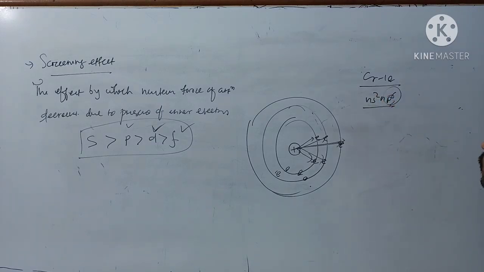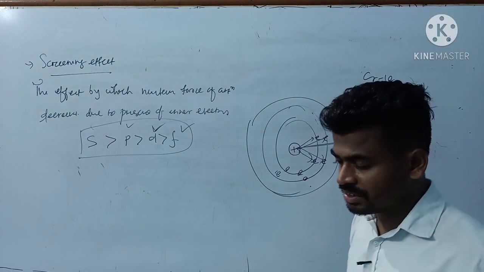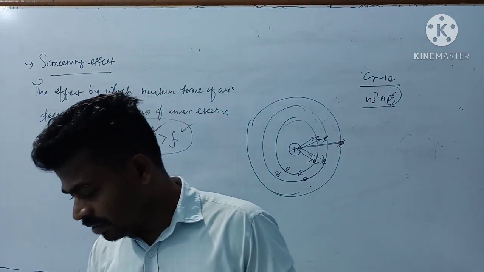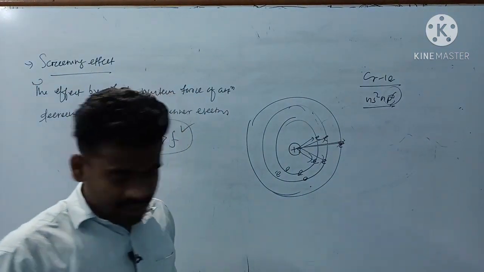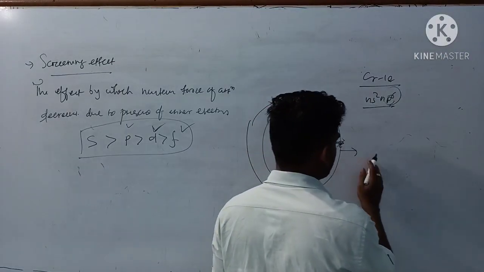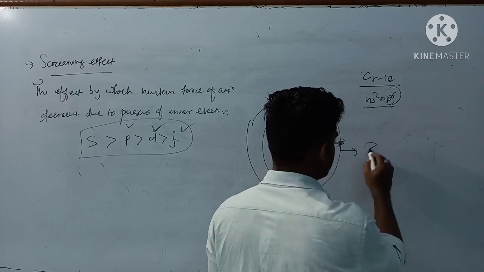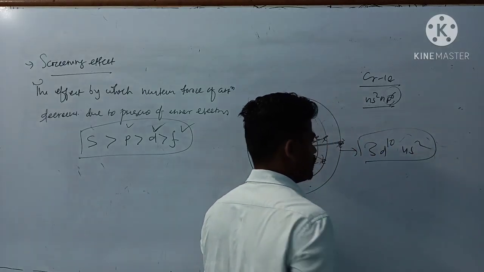Next, regarding ionization enthalpy, I need to discuss stable half-filled and full-filled configuration. In case of zinc, 3d10 4s2 is the configuration.